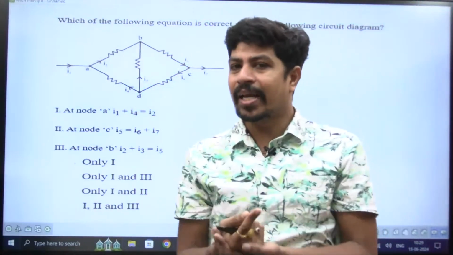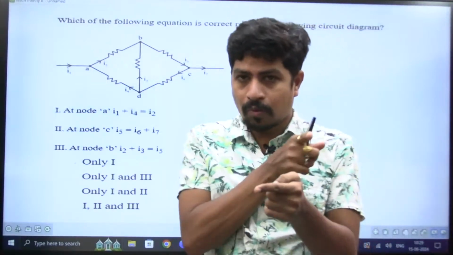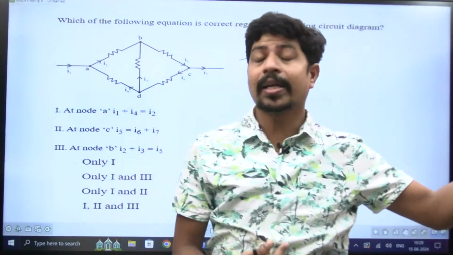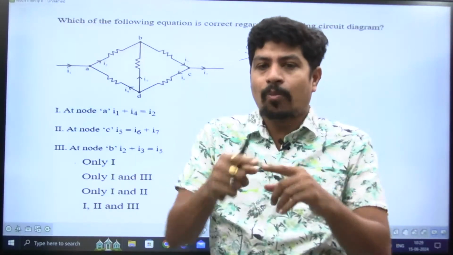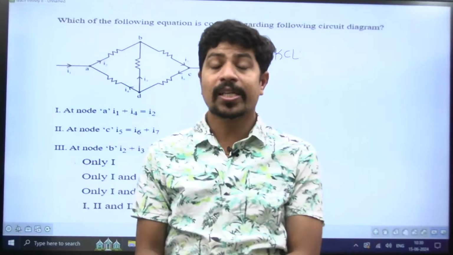But current has direction, so we have to consider its direction. If incoming current I take as positive, outgoing current I have to take as negative. If you prefer the reverse, taking incoming current as negative, then take outgoing current as positive. That is your wish, but both must have opposite signs. If you sum all that, you must get 0. That is KCL, Kirchhoff's current law.